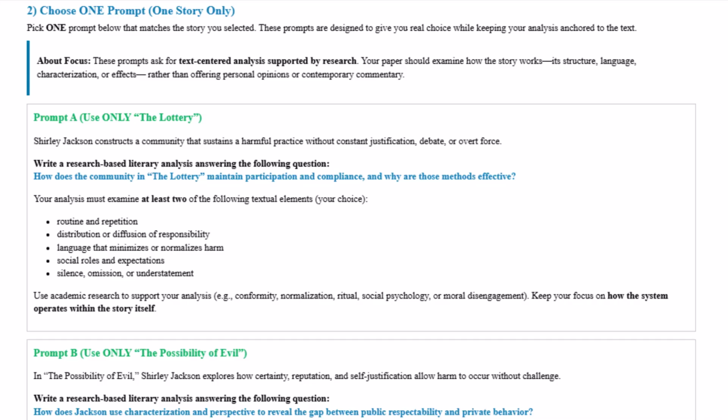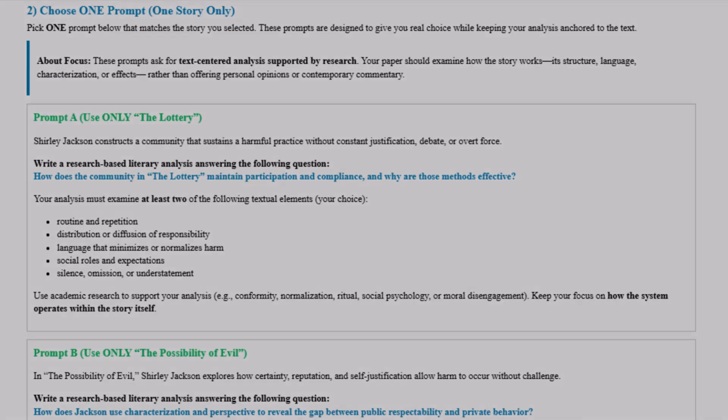So you're going to use the academic research that you find to support your own analysis. You'll want to look up things like conformity, normalization, ritual, social psychology, moral disengagement. Focus on how the system in the story operates.